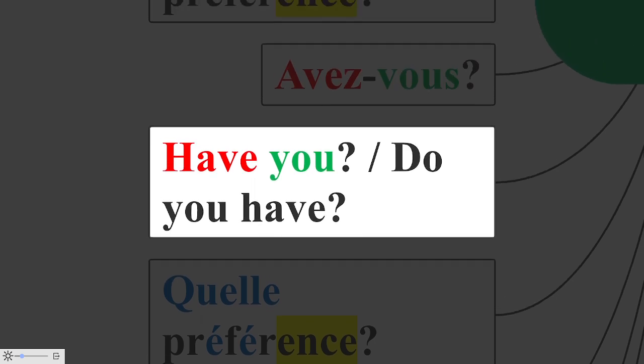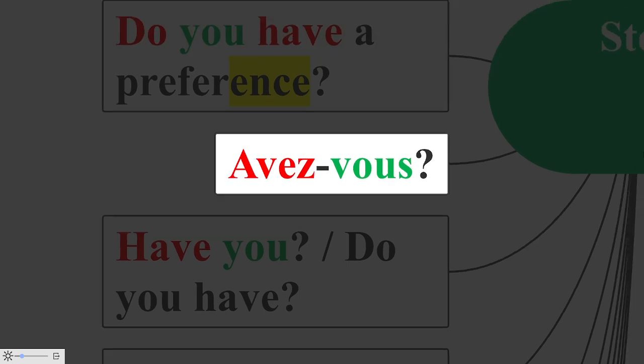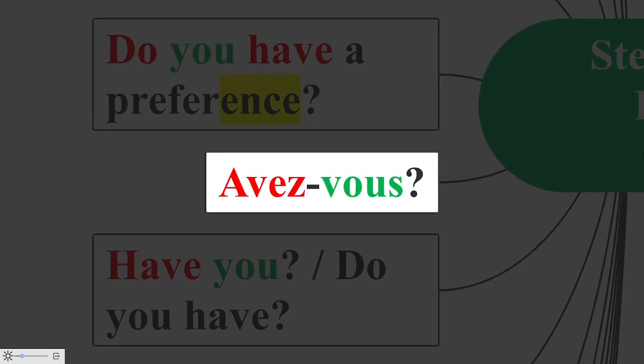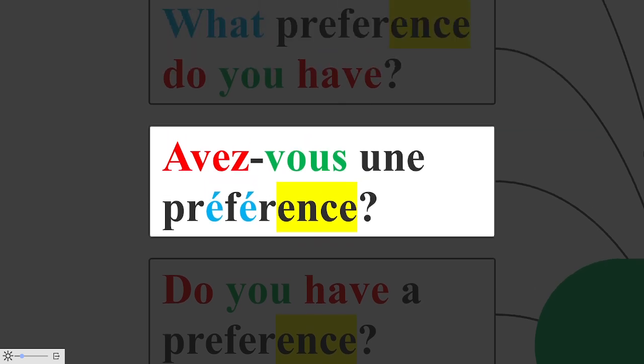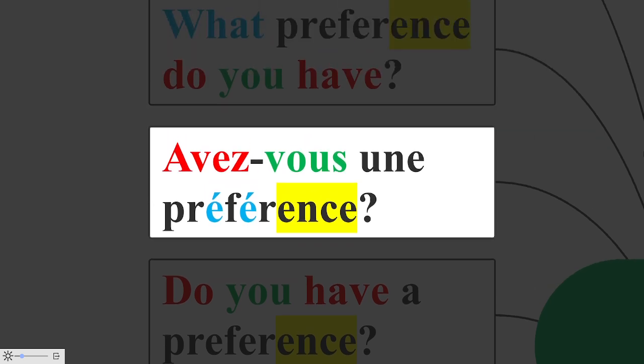Have you or do you have in French we call it as avez-vous. Avez-vous. Here vous is the respectable form of you. How do you say do you have a preference in French? Think and say: avez-vous une préférence? Avez-vous une préférence?